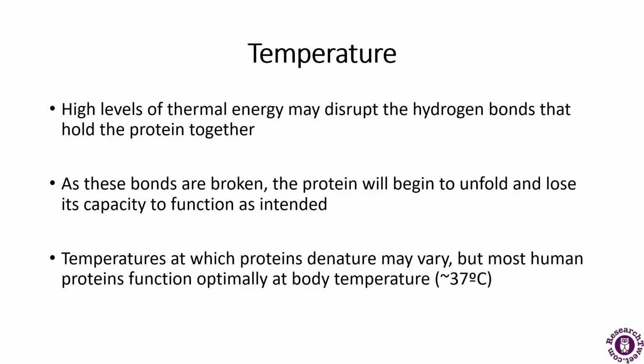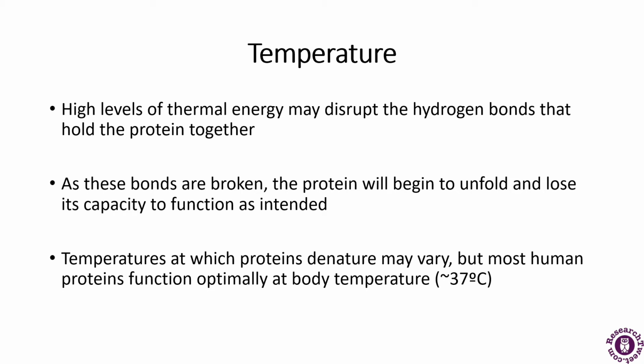So first I will talk about the temperature. There are high levels of thermal energy which disrupt the hydrogen bonds that hold the protein together. When these bonds are broken, the proteins begin to unfold and lose their capacity to function as intended.